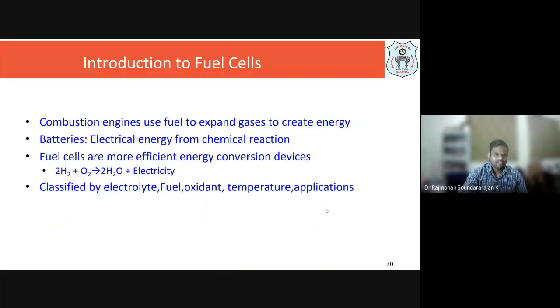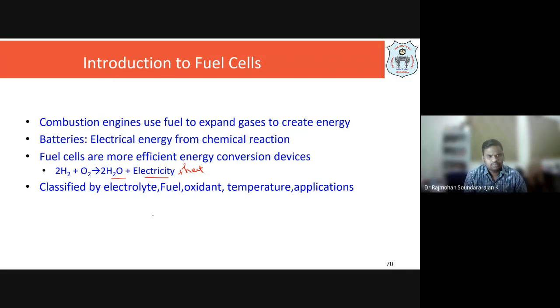And we should compare these combustion engines. They use fuels to expand gases to create energy. And if you compare the batteries, it is converting chemical into electrical energy. Whereas fuel cells are a more efficient energy conversion device, where you use hydrogen and oxygen to produce electricity and water plus heat. So these three are the products when we use the fuel cell.